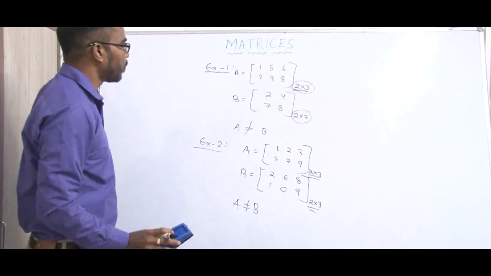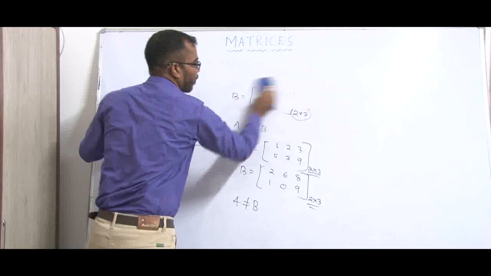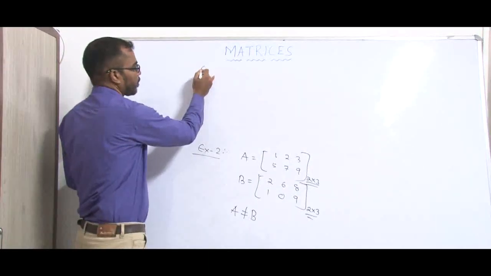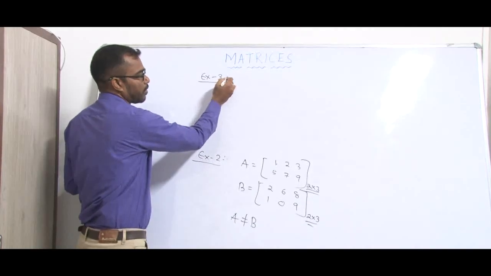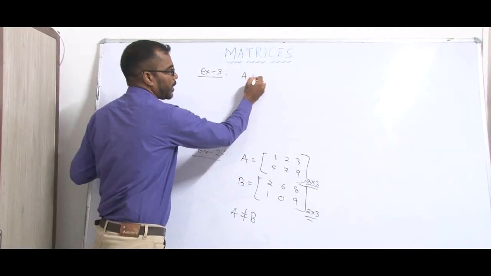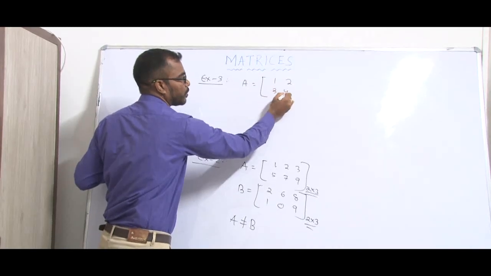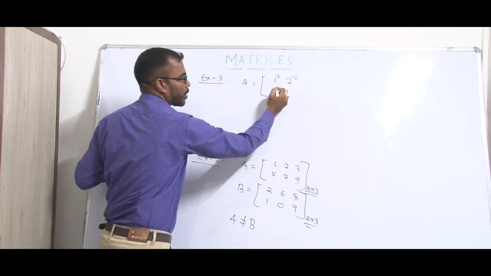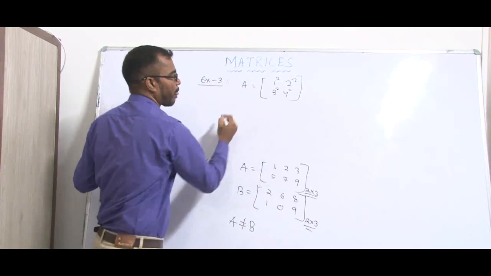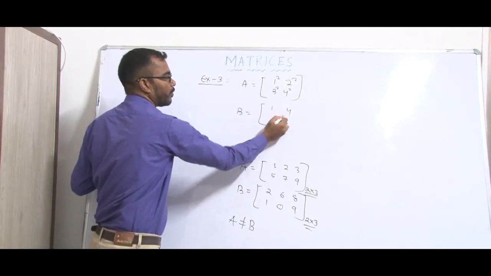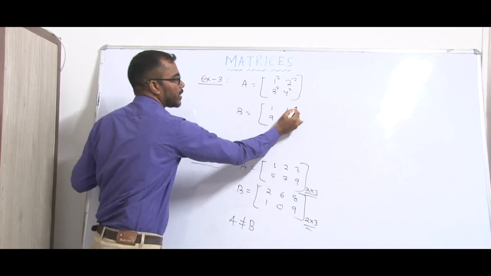We have another example. Suppose A is a matrix 1 square, 2 square, 3 square, 4 square, and B is a matrix of 1, 4, 9, 16.